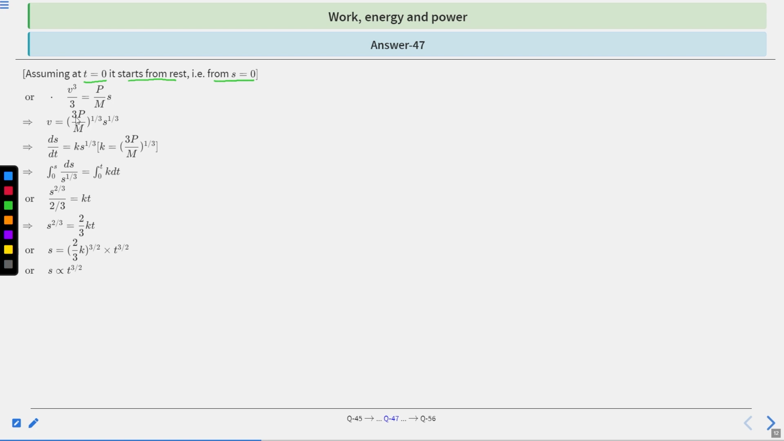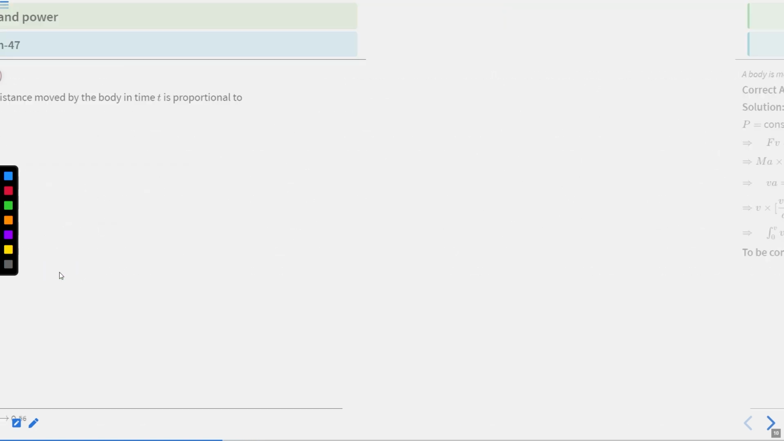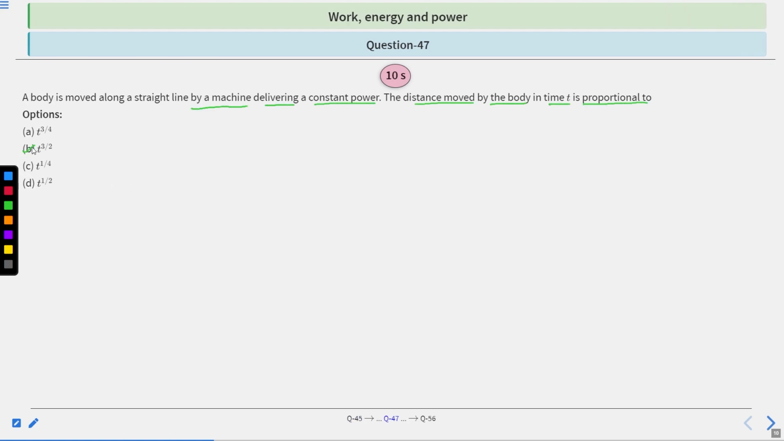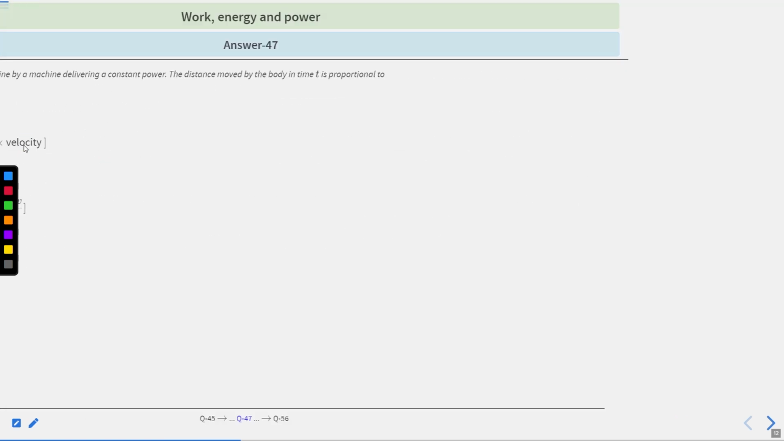And solving this term, you will get ds divided by dt is equal to k s to the power 1 by 3, where k is equal to (3P divided by m) whole power 1 by 3. And again, solving this integration term, you will get s to the power 2 by 3 divided by 2 by 3 is equal to kt. And solving this term, you will get s is directly proportional to t to the power 3 by 2. So this is the correct answer. B is the correct answer. Next question, question 48.